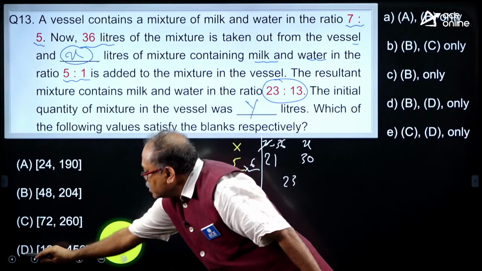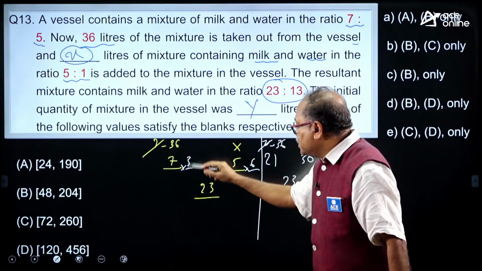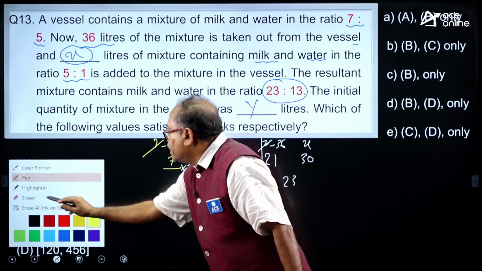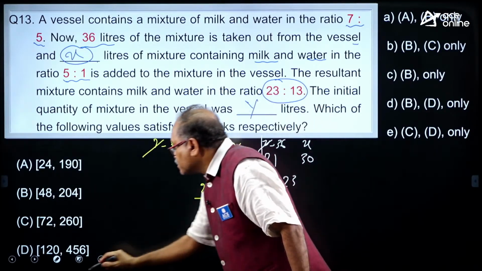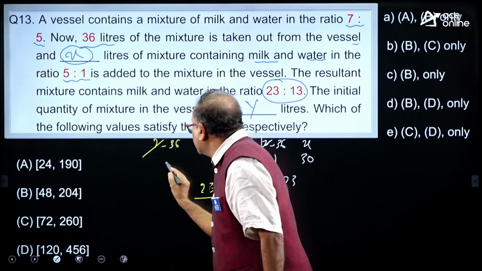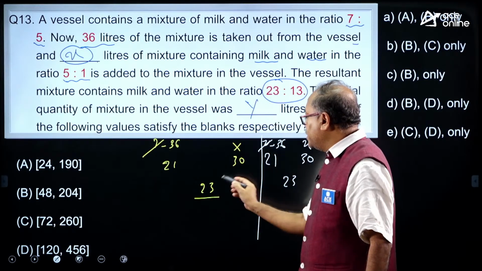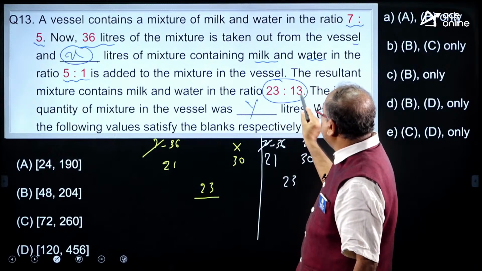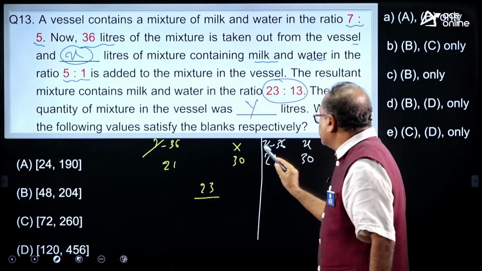So here this is 21, let me write it here itself, and this is 30. This is 21, and this is 30, what I wrote over here, and in the middle is 23 over 36. So please work it out, my dear friends.